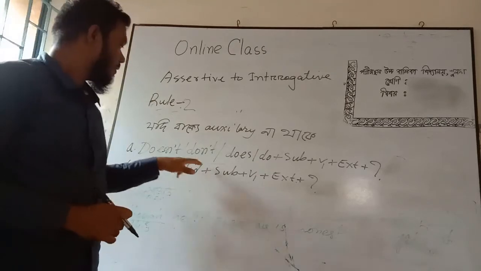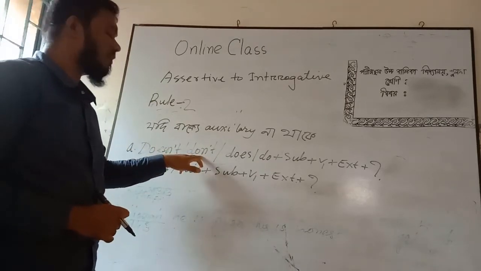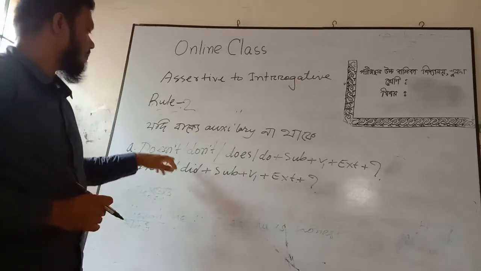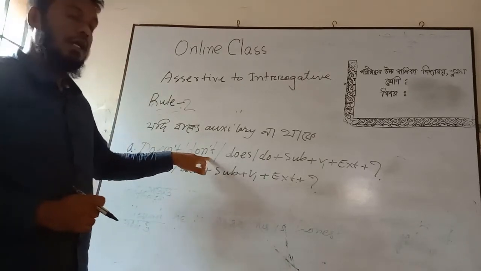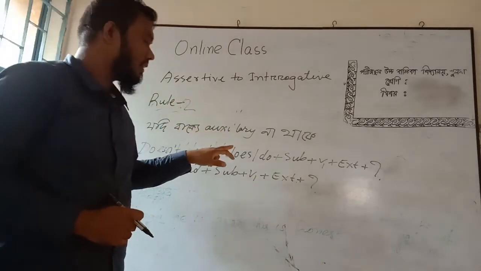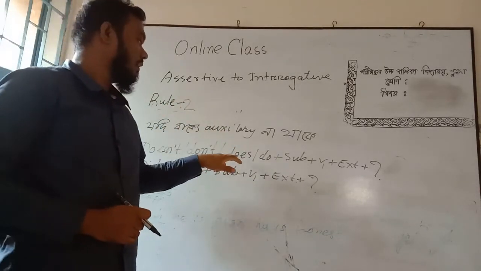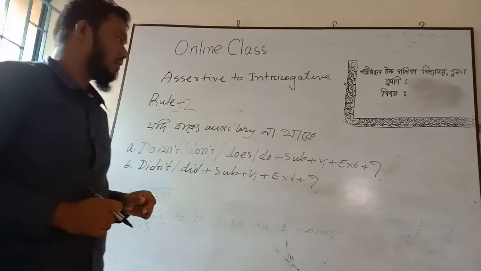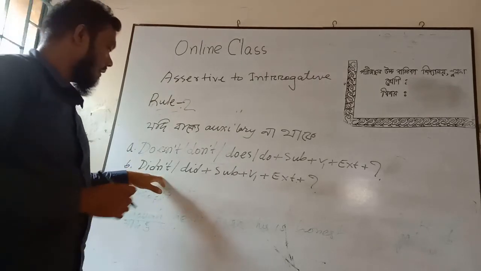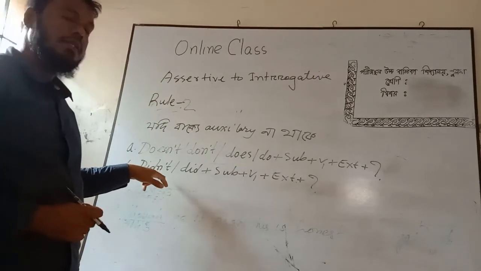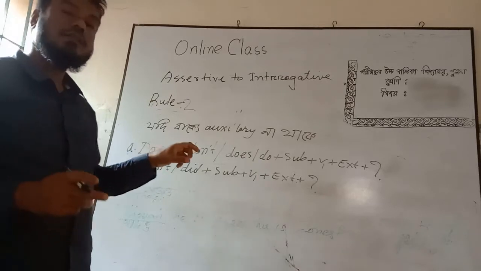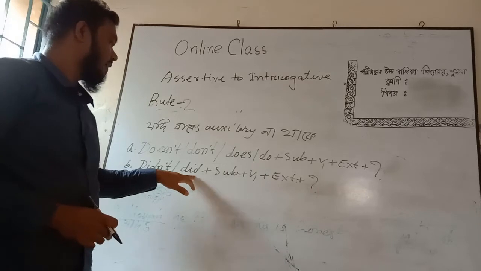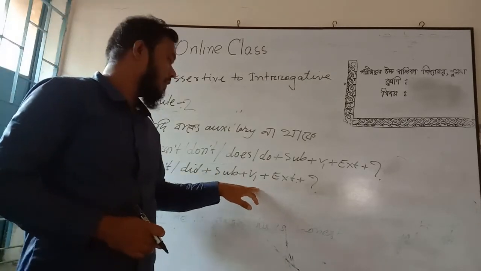Now the question is, where will we use doesn't or don't? If the assertive sentence is an affirmative sentence, we have to use doesn't or don't. And if the assertive sentence is a negative sentence, then we have to use does or do plus subject plus verb plus extension. In the second one, if the sentence is past indefinite and the assertive sentence is a negative sentence, we have to use did plus subject plus present form of verb plus extension.